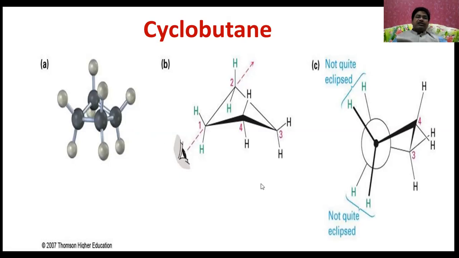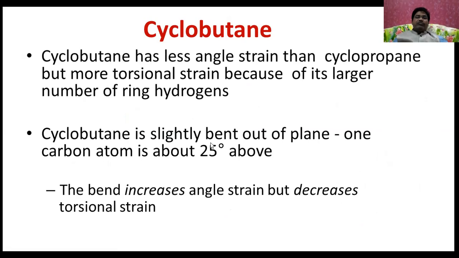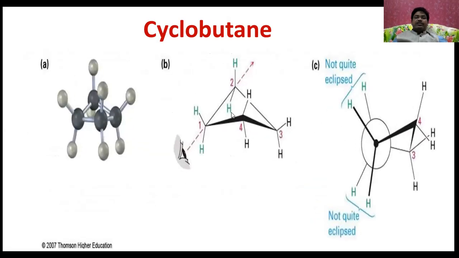You can observe here, and actually it is not a flat one. As we told, you can observe here, one carbon atom is about 25 degrees out of the plane, and that is going to be this carbon atom or this carbon atom.